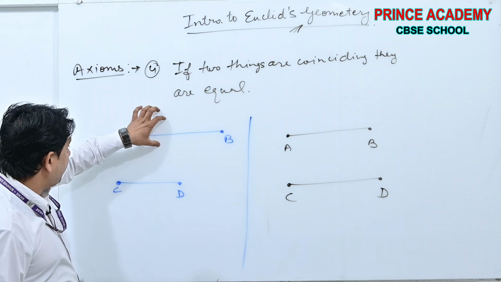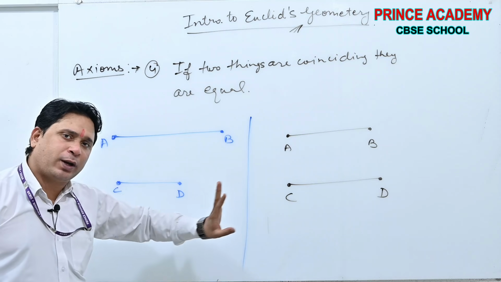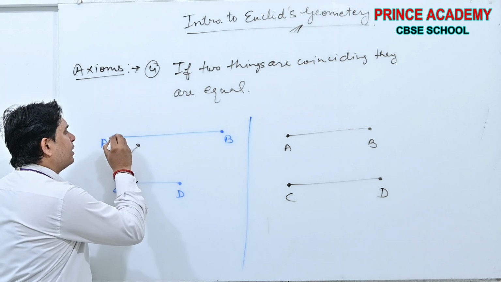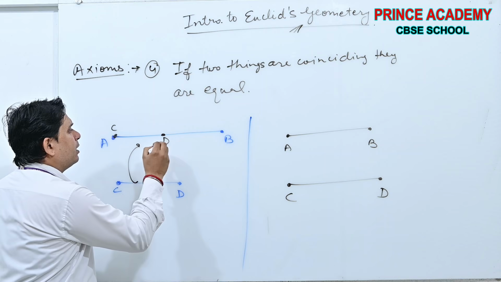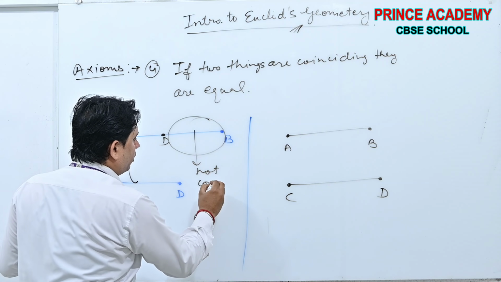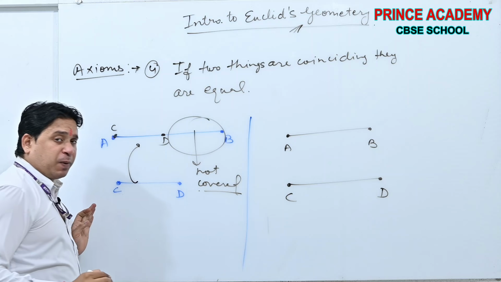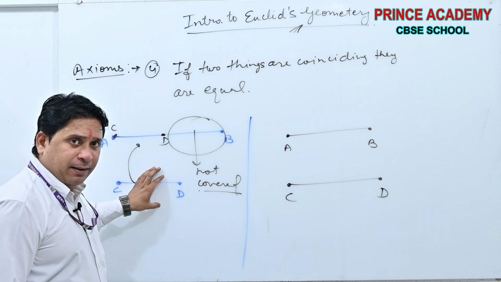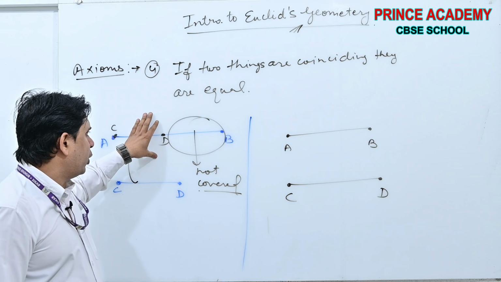If we put AB on CD, AB will cover CD, okay, doesn't matter. But if we put CD on this, C and D will be here, and this part is not covered. Yes or no? This part is not covered. What does it mean? AB can cover CD, but CD cannot cover AB.